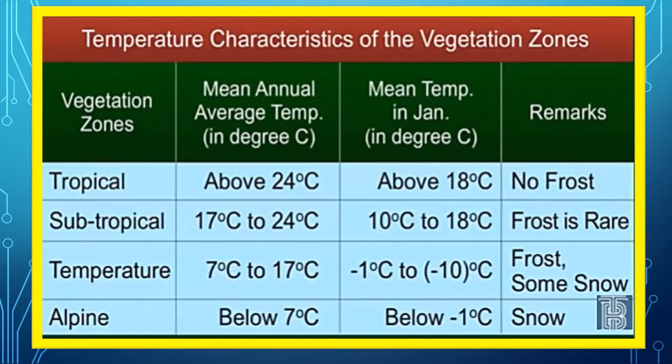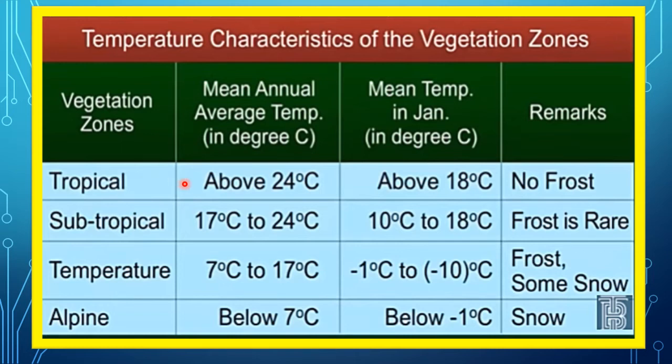So this is a chart which shows the characteristics of vegetation depending on the temperature. If there is high temperature, we have tropical vegetation, which is almost forested region, or the rainforest, in the tropical regions between the Tropic of Cancer and the Tropic of Capricorn, and there is no frost there.